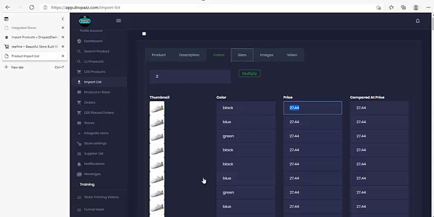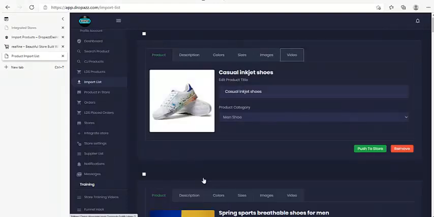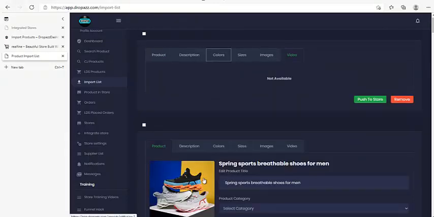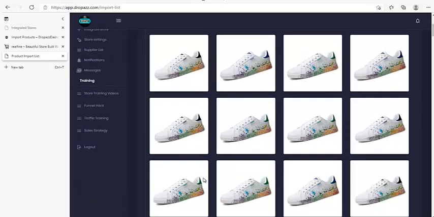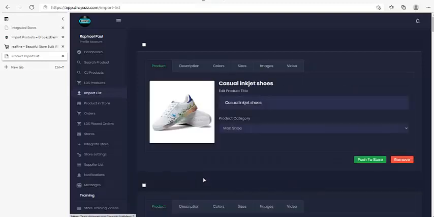And then by size, these are the sizes. I can do the same multiplication now by 4, of course, and then multiply it. It gives me the same price. And then I push to shop. If this product has a video, it will show the video here. These are images. And by the way, don't forget this pricing of the item, 6.86. They are all wholesale prices. So I just simply click push to shop.